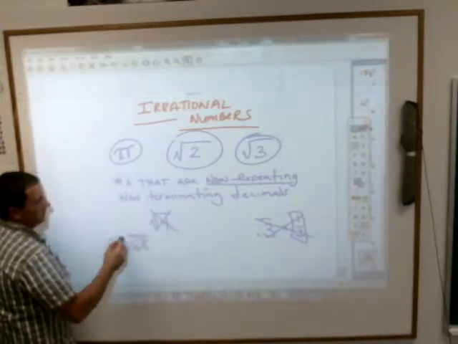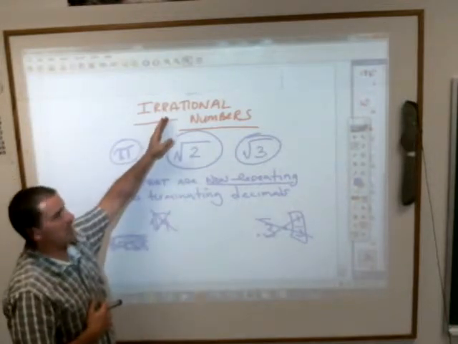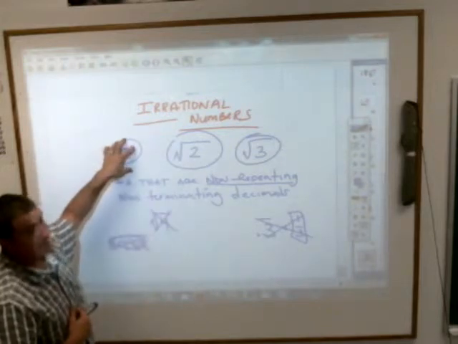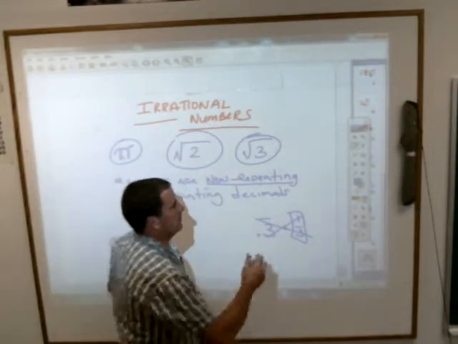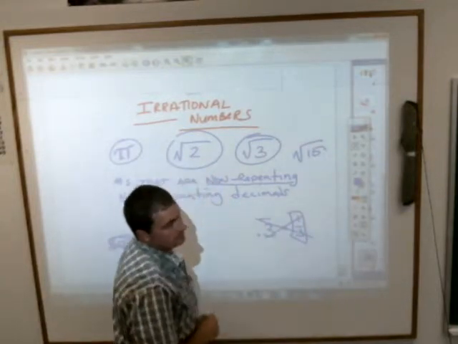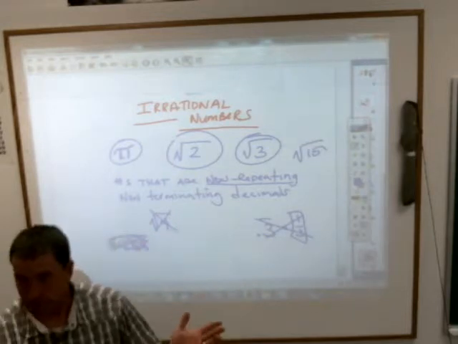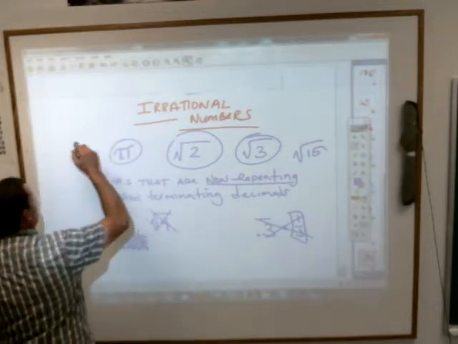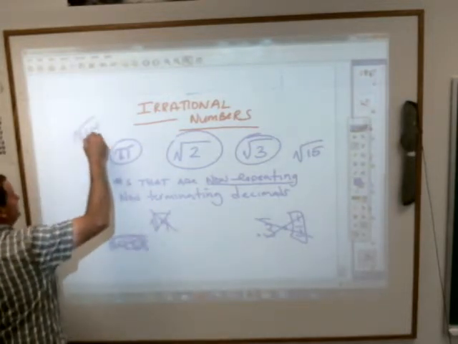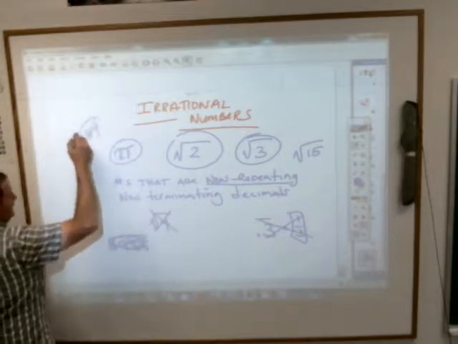So again, the only things you are going to find that are irrational are going to be pi and square roots of things that don't work out. How about the square root of 15? Rational or irrational? Is there a square root of 15? No. I mean, not an easy one. Square root of 64 is rational because the actual answer to that is 8.